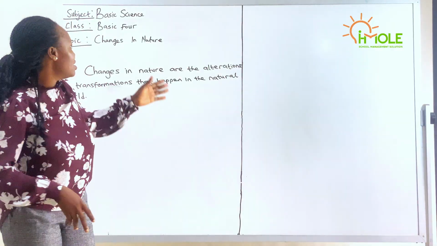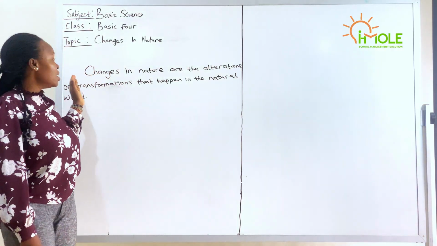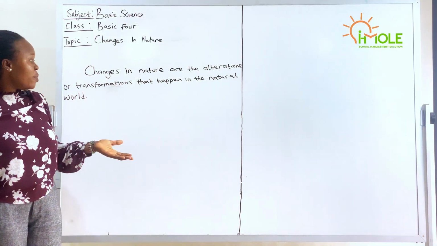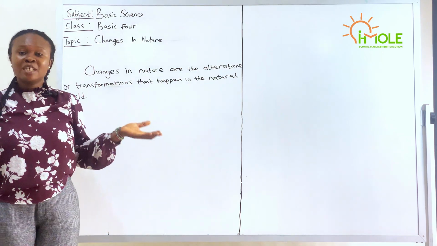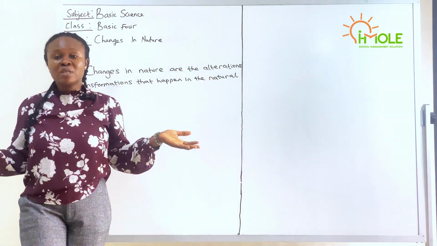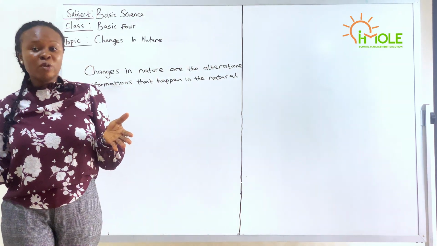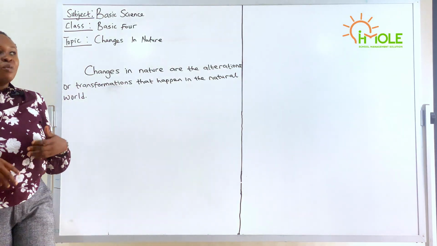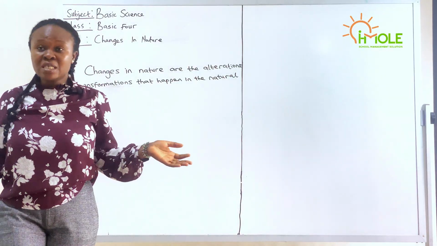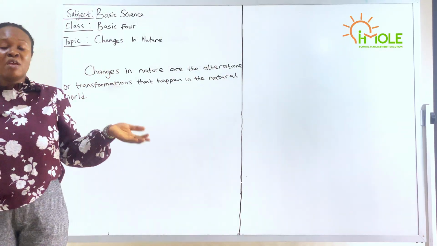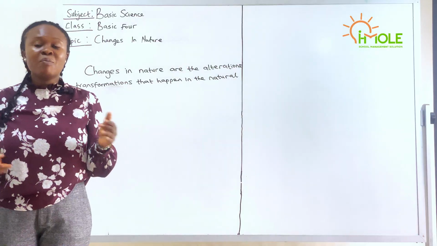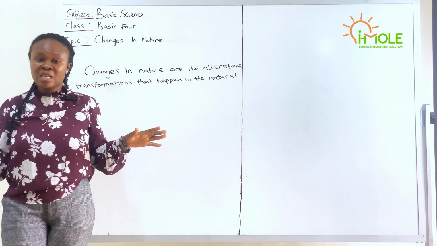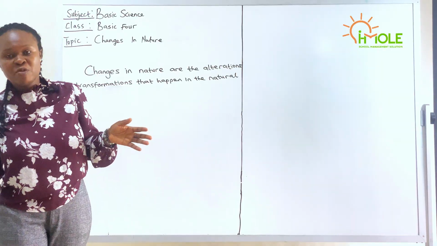So now let's look at what we have on the board here: changes in nature. Changes in nature are the alterations or transformations that happen in the natural world. The changes that happen around us in our natural world, that is what we mean by changes in nature. Now, these changes can affect a lot of things: our physical environment, living things, materials, a lot of things.